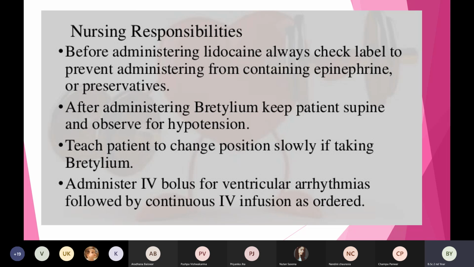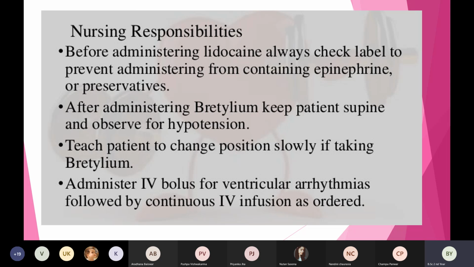We administer IV bolus, which means we give it directly into the cannula, directly into the veins. After giving the bolus IV injection, we can maintain by starting IV infusion continuously. So this is in case of ventricular arrhythmias.